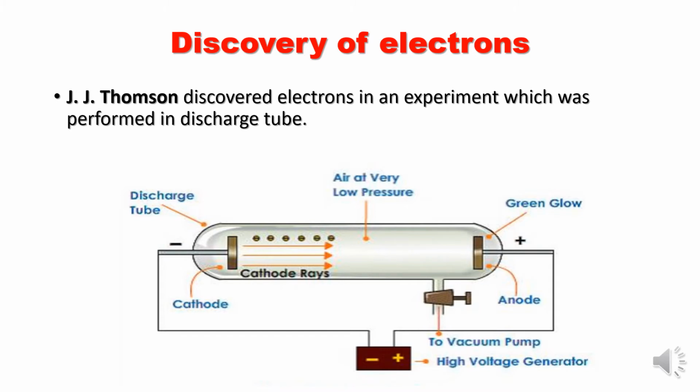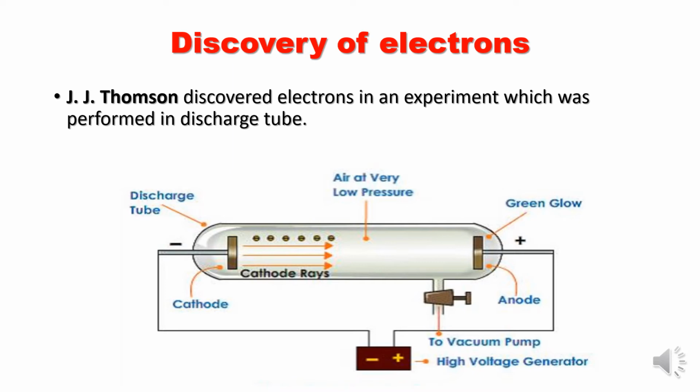The electrode which is connected to the negative terminal of the battery is called cathode. You can see the left hand side, children. The electrode which is connected to the positive terminal is called anode. So two electrodes have been connected. Electrodes are nothing but metal rods, and the two electrodes are connected to a source of high voltage. For this, an induction coil is used here which has high voltage. So a high voltage generator is there.